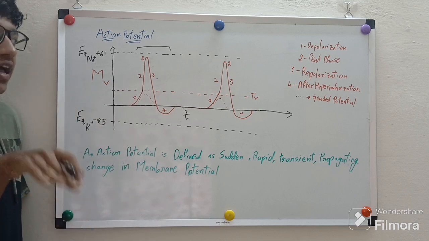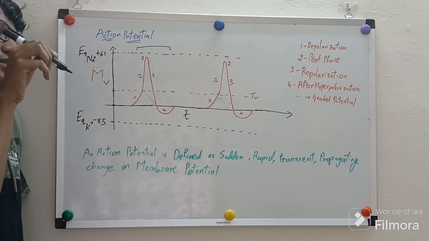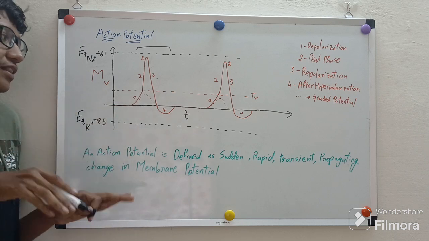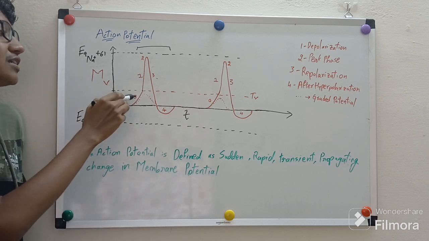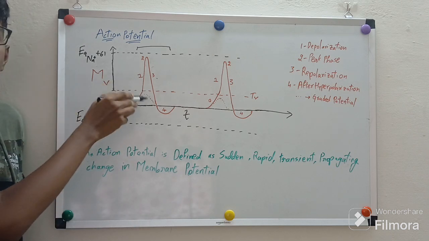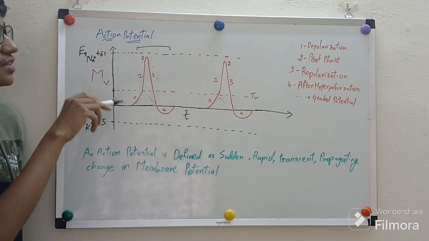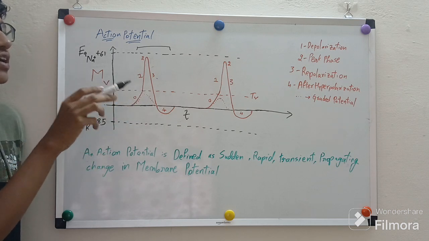What happens if that stimulus cannot produce a threshold voltage? Then that membrane voltage will rise until a particular point and then it will fall down. This change, which doesn't fire an action potential, is a graded potential.